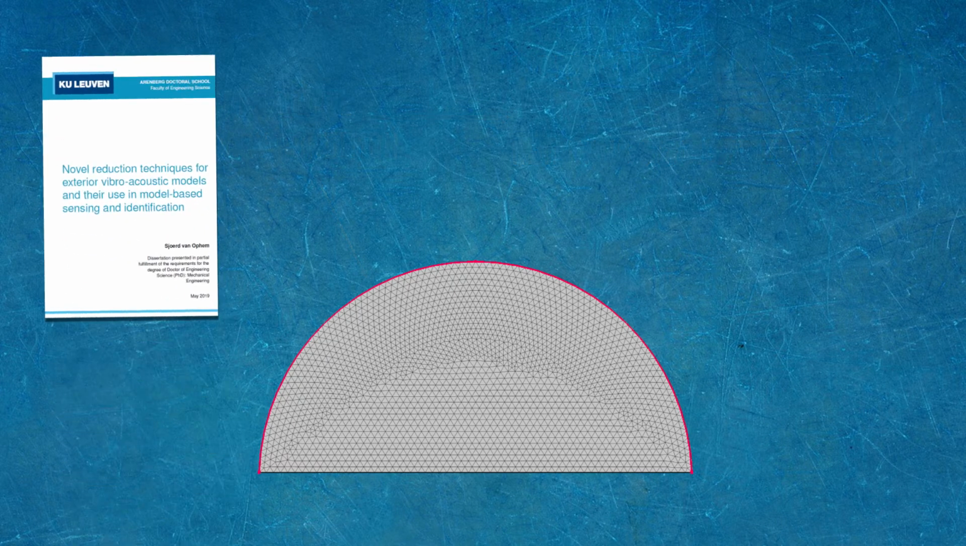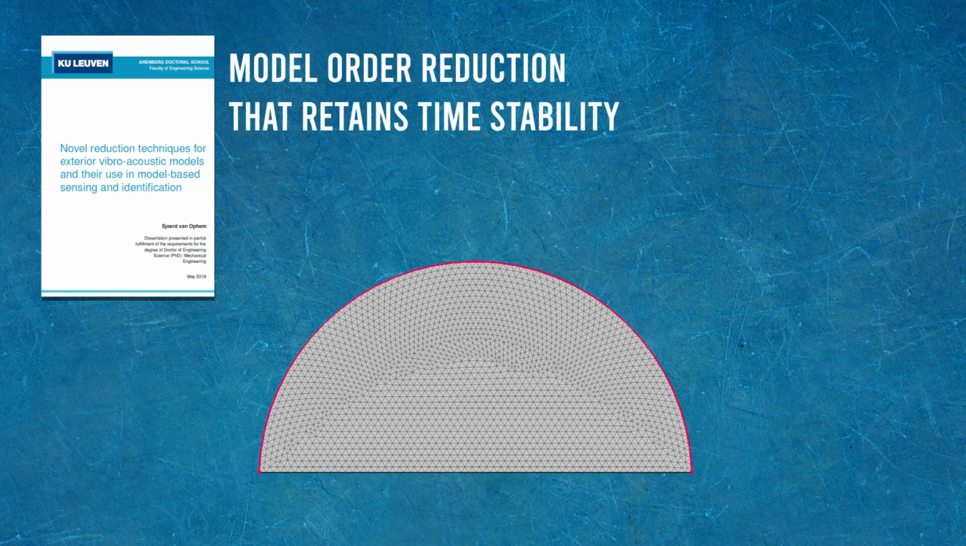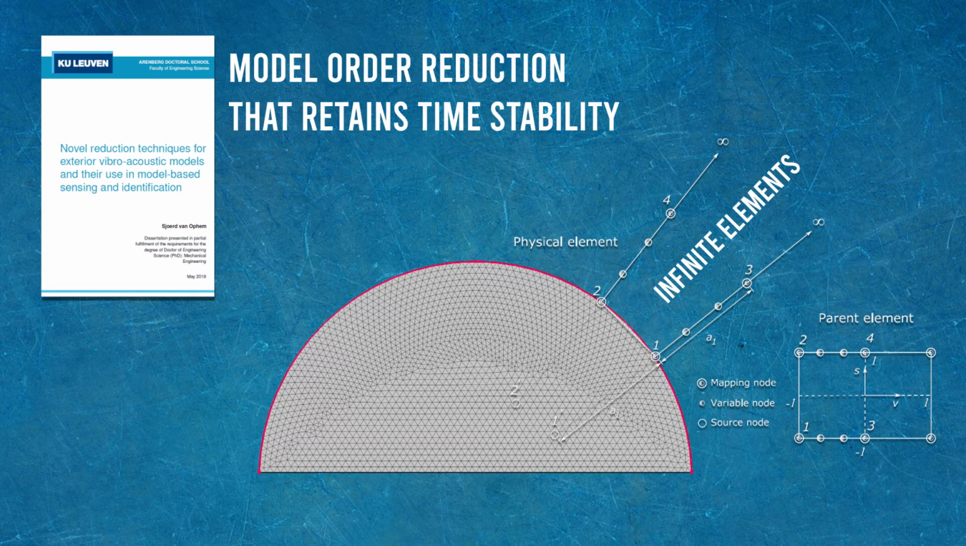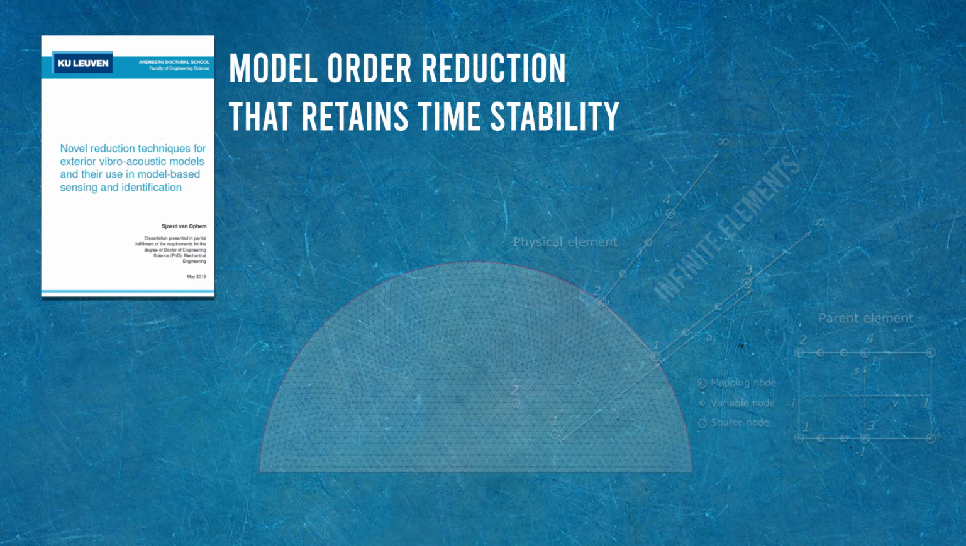In my thesis, I derived a method to apply model order reduction on this problem that retains time stability. The model uses infinite elements on the boundary of the finite element mesh. As the name suggests, these elements extend to infinity to approximate the unbounded domain. The proposed strategy leads to models that are super small.